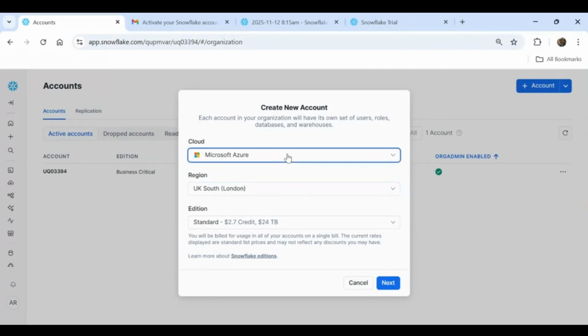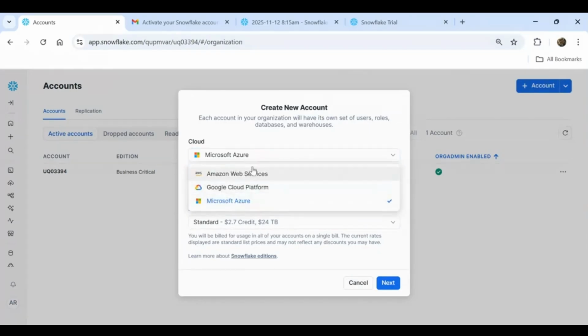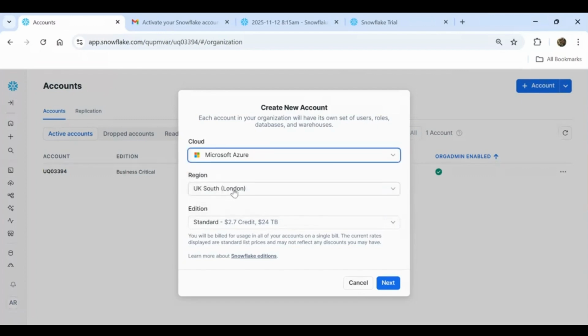So it is based on the cloud platform, it is based on the region, your prices will be varied. So that is the reason this decision should be coming from the client side, what charges they want to pay, which is comfortable for them. If they already have some account with Azure, they will not go and create an account with AWS, because it will be easy for them in future.